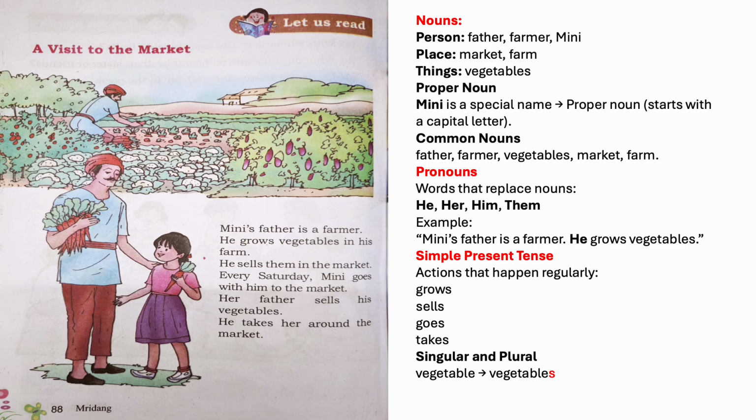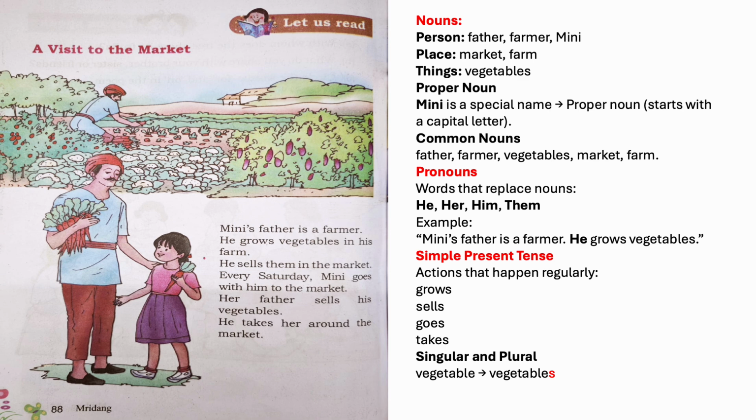Her father sells his vegetables. Her and his are the possessive words. They show it belongs to somebody. Her father means the father belongs to Minnie. His vegetables means the vegetables belong to the father.